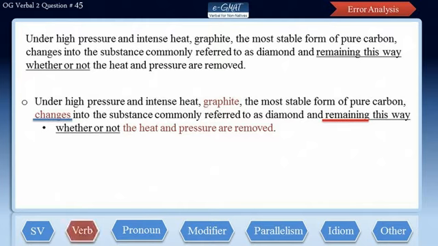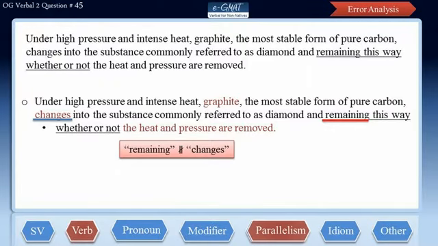Also, there are two things happening to graphite. It changes into the substance and it remains this way. So, remains and changes should be parallel to each other. But what we have in this sentence is remaining, which is verb-ing, and changes, that's a verb. So, this leads to the parallelism error in this sentence.